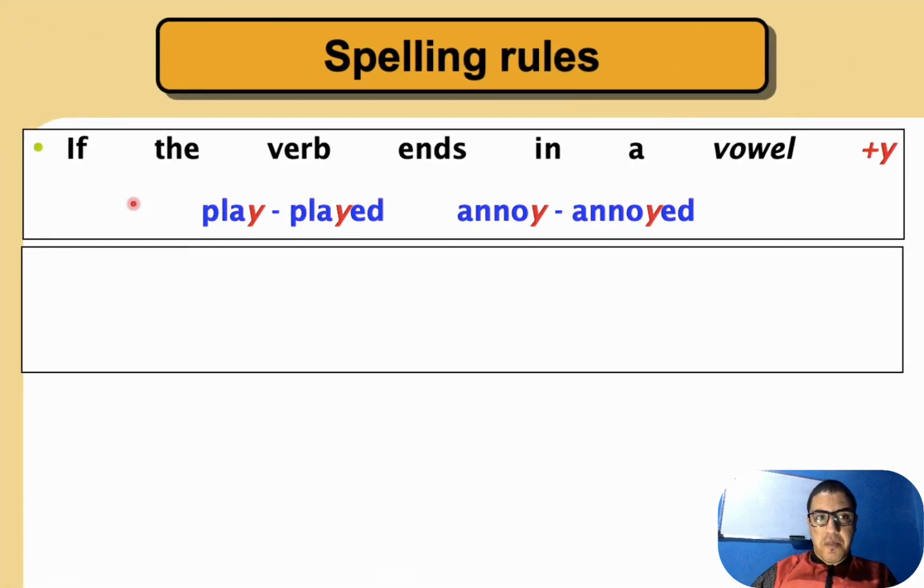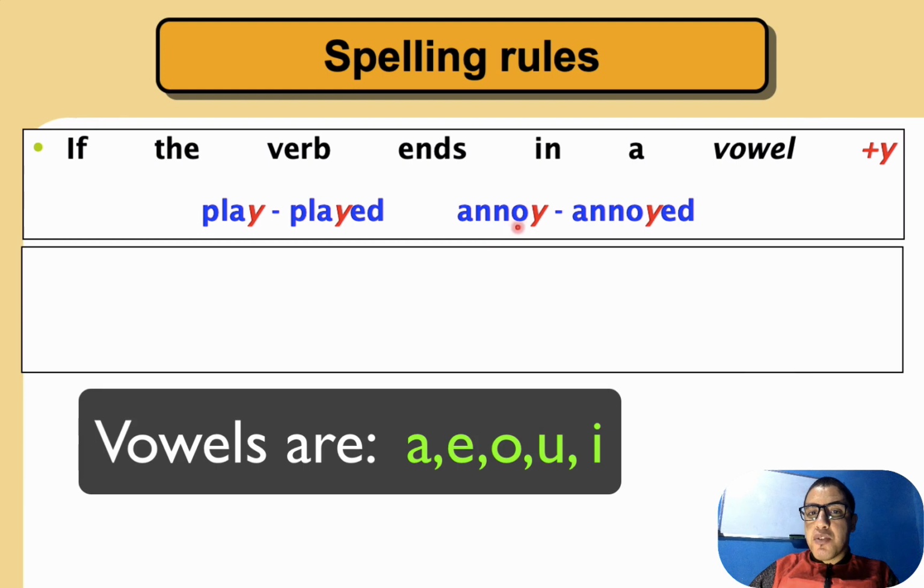Another spelling rule. Please pay attention here. If the verb ends in a vowel plus y, this is y. For example, play, this is y. Annoy, this is y. But please look here, what do we have before y? It is a vowel. Very good. And before y in play, a vowel.